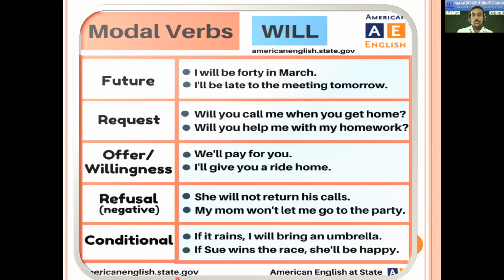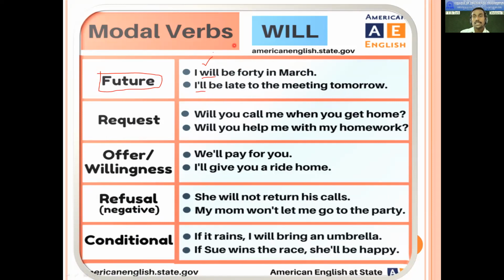I have already told you that shall and will are used for talking about the future tense. For example, it is I will be there on 14 March. That is in future tense, conveying a future action or event, something that is going to happen. So that is for future. I will be late to the meeting tomorrow.